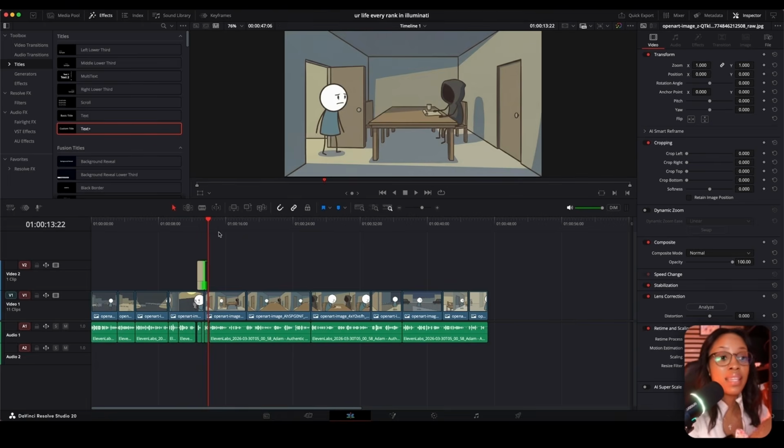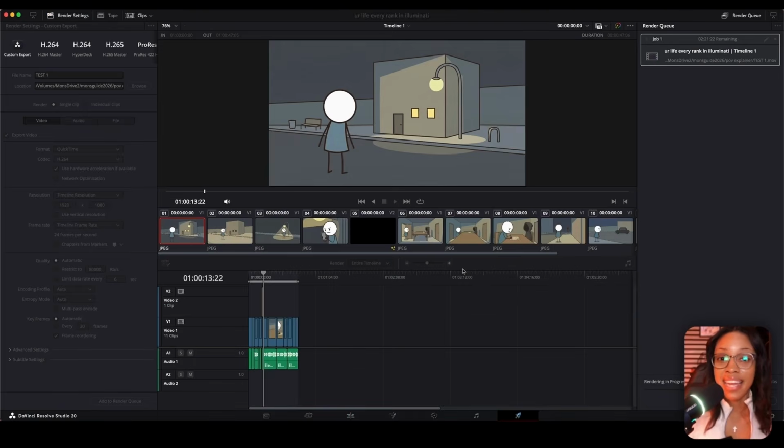But even at this bare quality, by just taking the images and adding them in, your video is done. And then when you've done editing your video, all you need to do is export it so that you could upload it to your channel. And in case you're wondering, okay, what does a sneak peek look like? What kind of quality videos could this method give you? Well, here is what the video looks like.